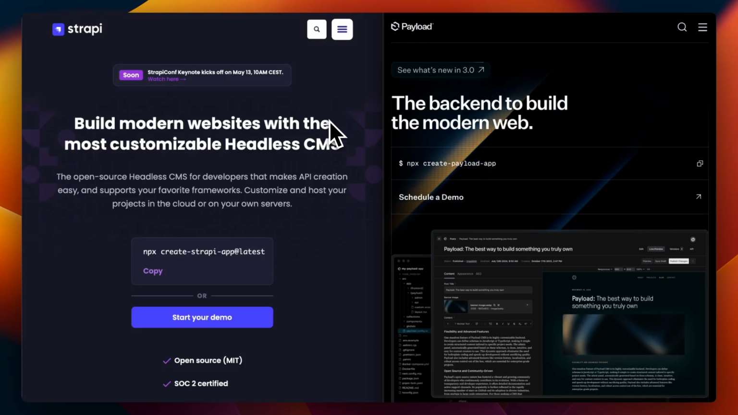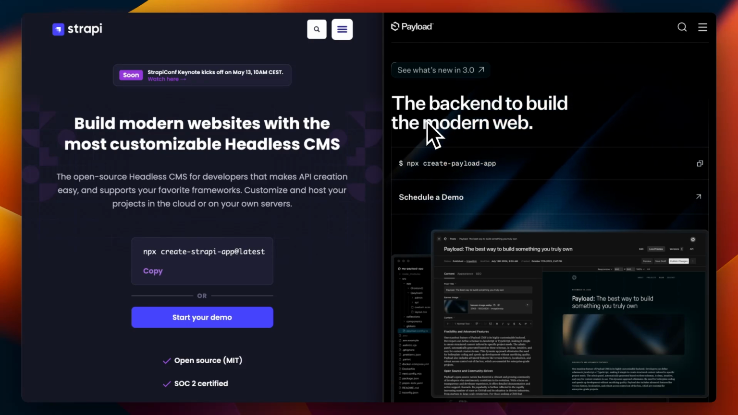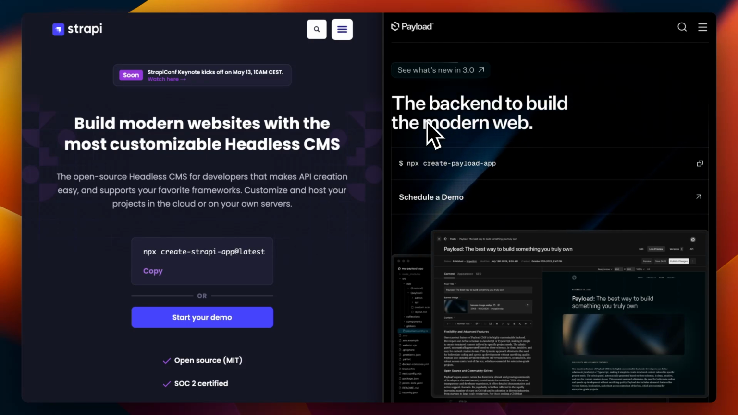Are you looking for a headless CMS? We've got Strapi, we've got Payload, and they're two of the best options. But which one's better for your project? Let's break it down fast.